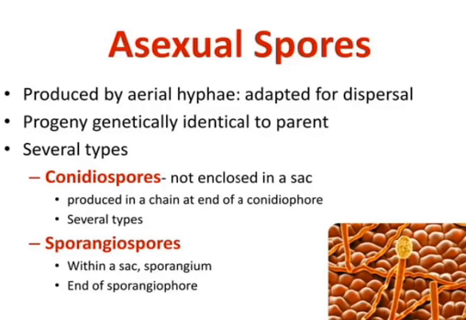There are several types. Conidiospores are not enclosed in a sac and are produced in a chain at the end of the conidiophore. Sporangiospores are found within a sac, or sporangium.